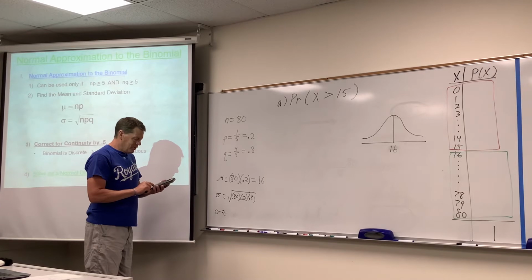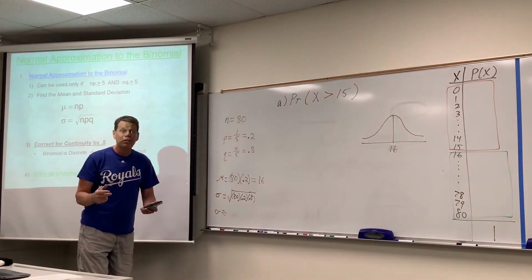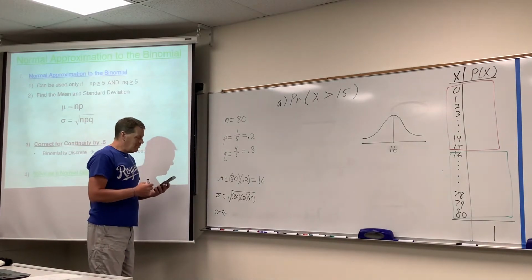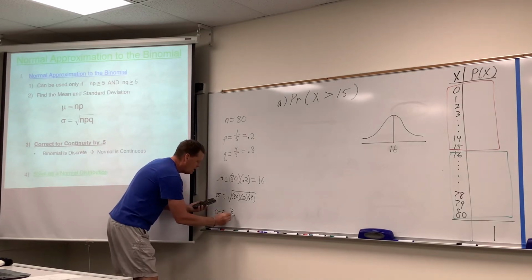80 times 0.2 times 0.8. Sorry, I get nervous in front of big audiences here. The entire world is watching this, aren't they? So 80 times 0.2 times 0.8, and then the square root of that, and I'm getting